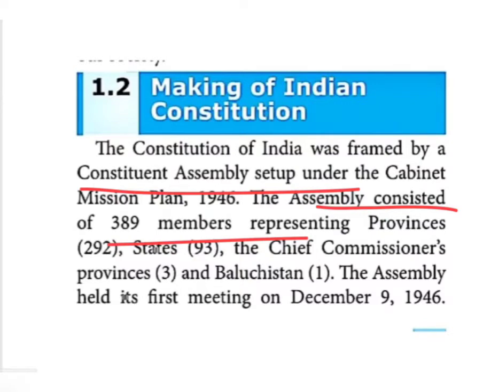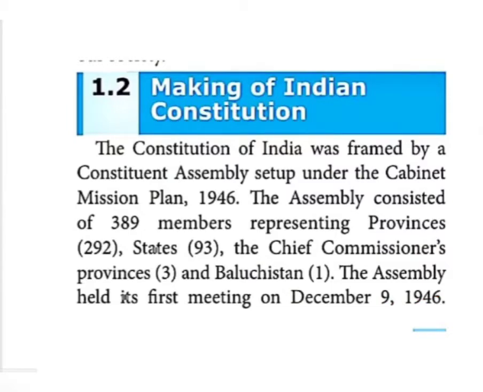The first meeting of the Constituent Assembly is very, very important, children. When was it held? December 9, 1946. This is a one-word answer.